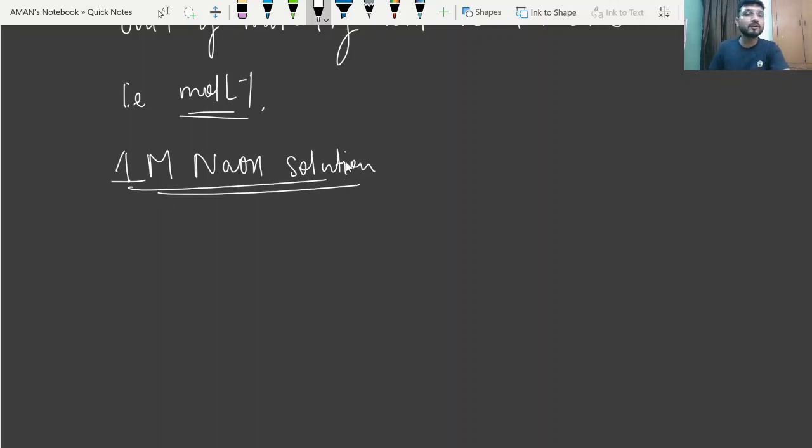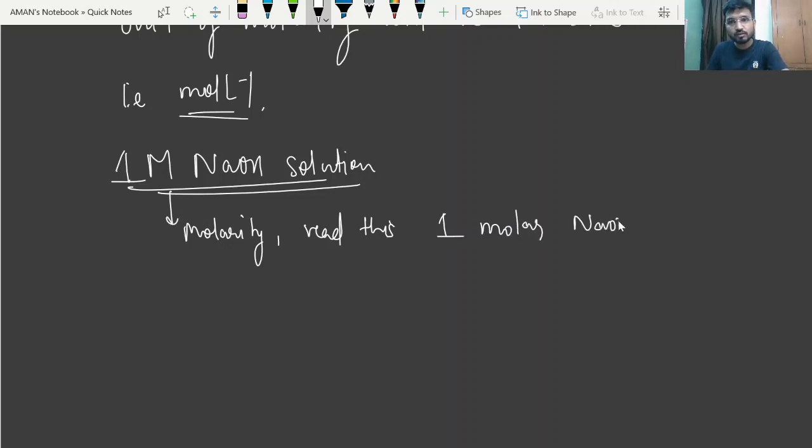First of all, beta, you have to understand this capital M represents molarity, and you will read this as 1 molar NaOH solution. Whenever a solution is given to you as 1 capital M NaOH solution, you will always read it as 1 molar NaOH solution. Getting my point? Okay.